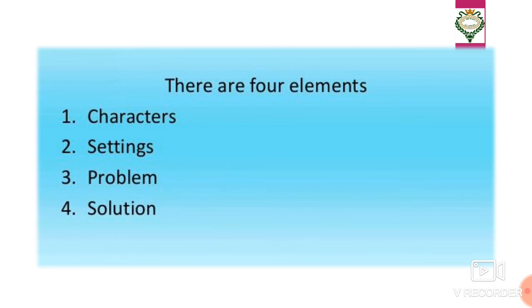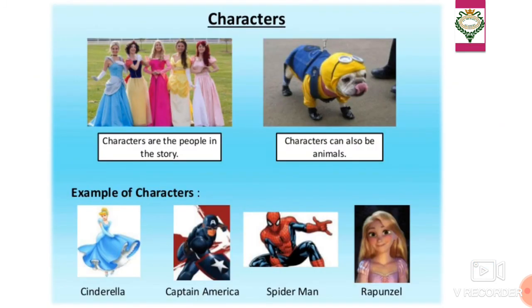Now, there are certain elements of a story, rather, four elements. What are these? Characters, settings, problem, and solution. Now, what are characters? Characters are the people in the story, or there can be animals as characters also.